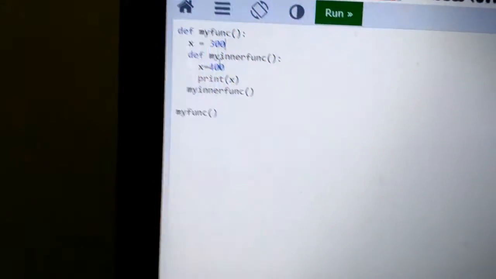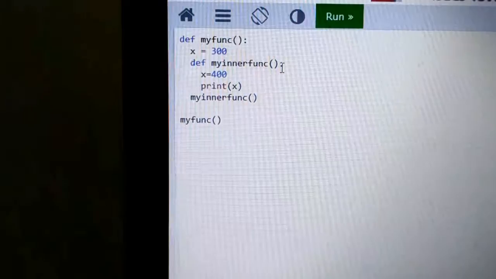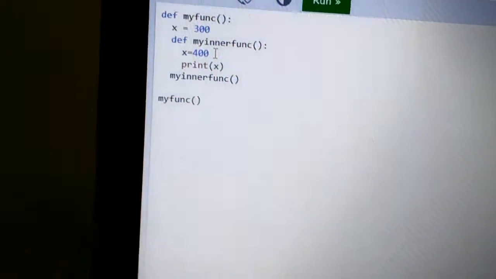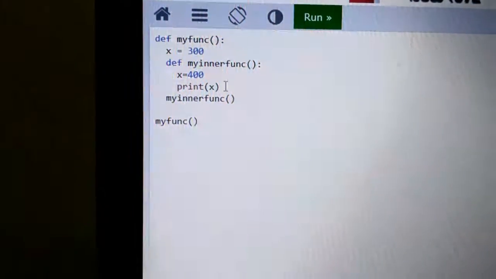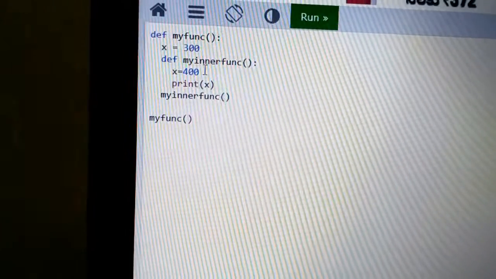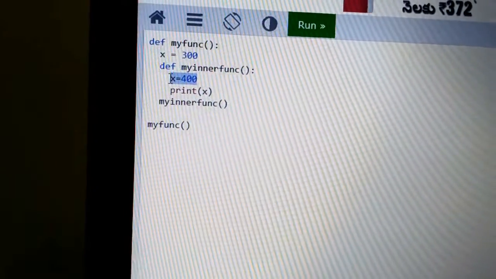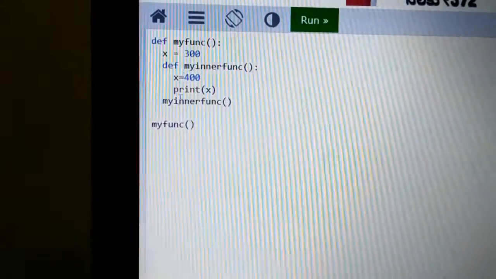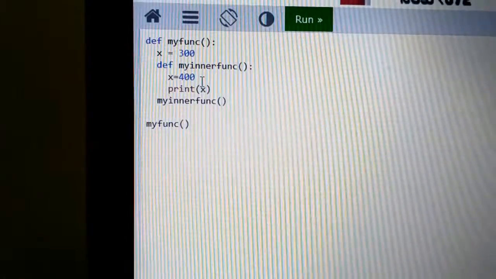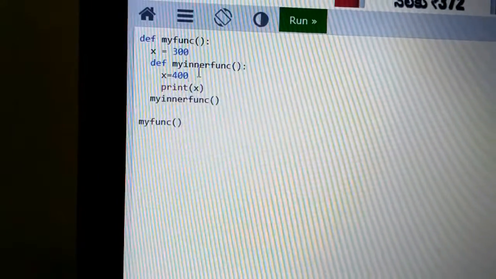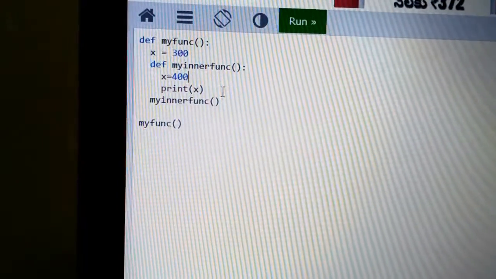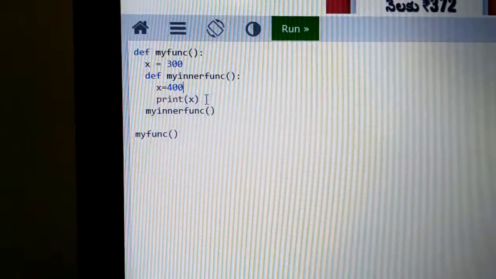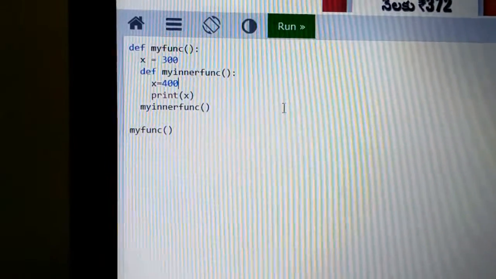Next, immediately my inner function definition is there. In that I am creating one more variable, x is equal to 400 and printing the value of x. Last time this statement was not there. That's why it accessed x is equal to 300. This time the boundary consists of the x is equal to 400 statement within my inner function. That's why it accesses the x is equal to 400 local variable, that is, it prints the value 400 here.